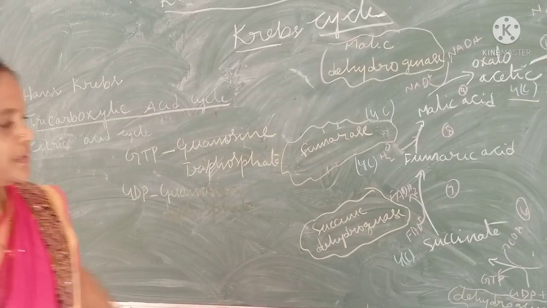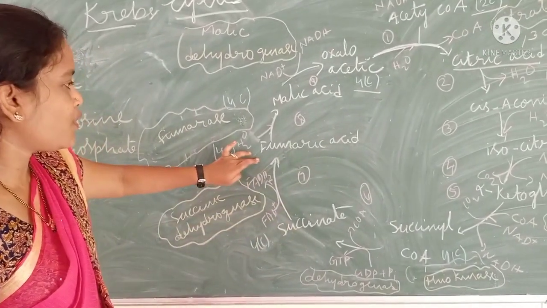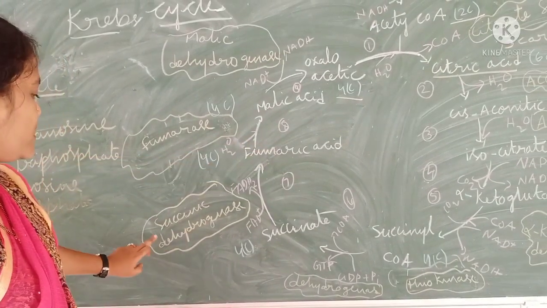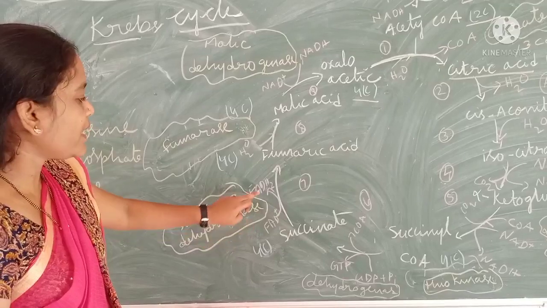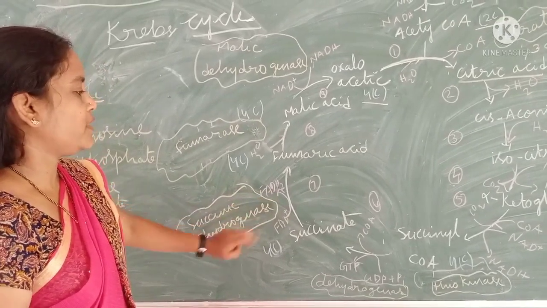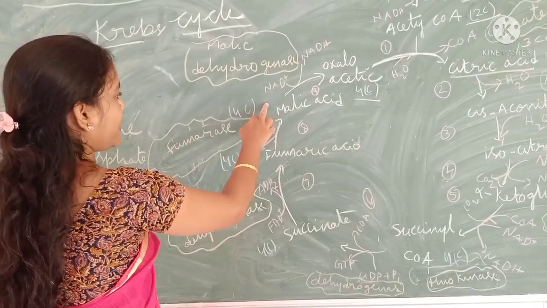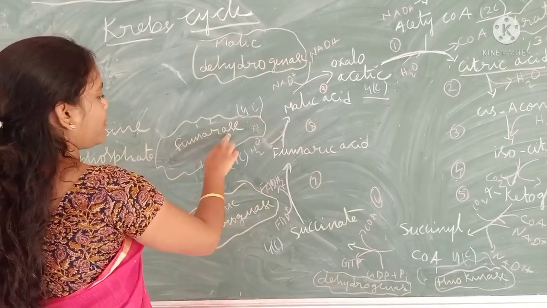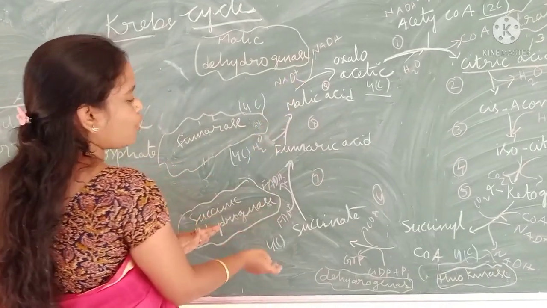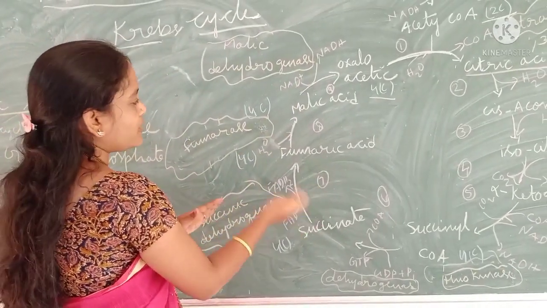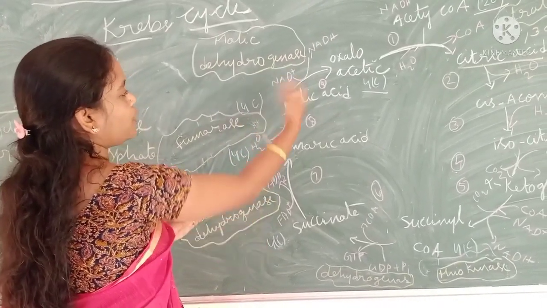Next, this succinate converts to fumaric acid in the presence of succinic dehydrogenase. Here 1 FADH2 is formed. Next, this fumaric acid converts to malic acid in the presence of fumarase. From here to here, no carbon molecule comes out. That's why these are all 4 carbon molecule compounds.